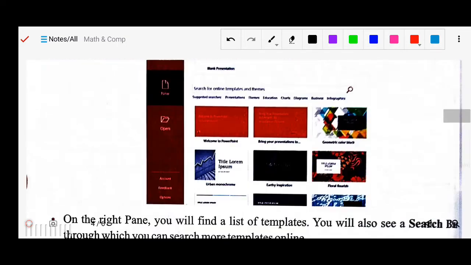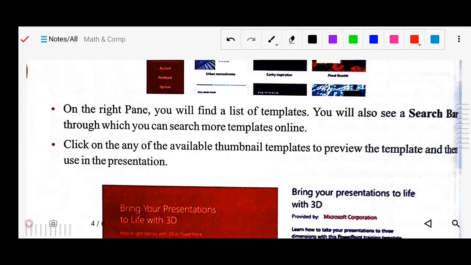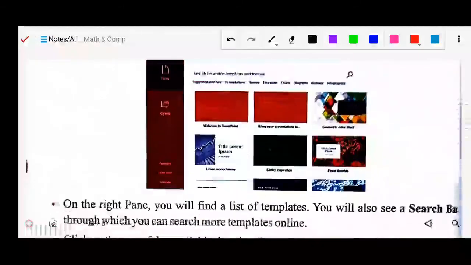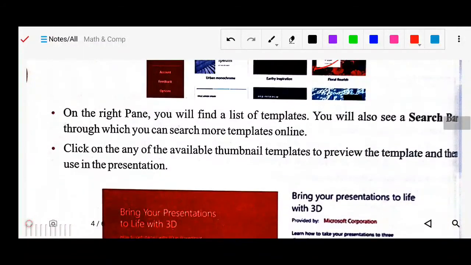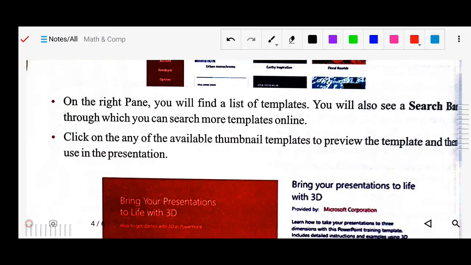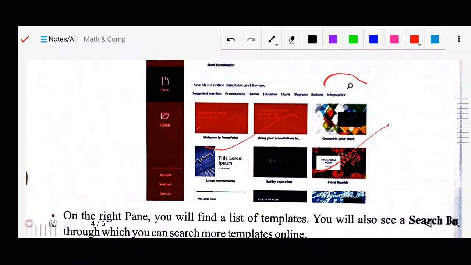Then after, on the right pane you will find the list of templates. You can see these are the list of templates on the right pane. Okay, you will also see a search bar through which you can search more templates online. Means if your computer is connected to the internet, by writing in this box the name of a template, you can search it online also.